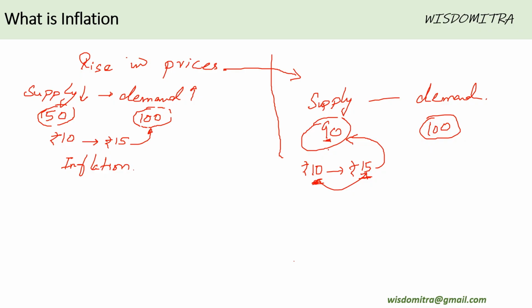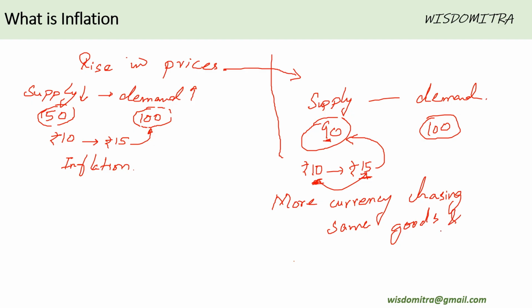So, effectively, inflation happens when there is more currency chasing the same goods and services. This is the most common reason for inflation that happens.